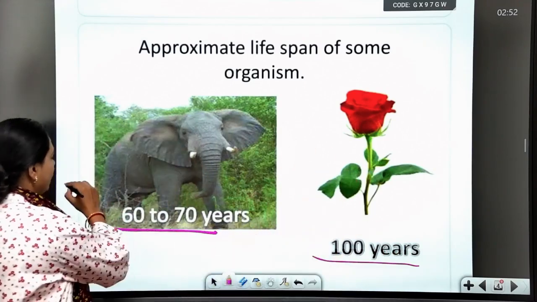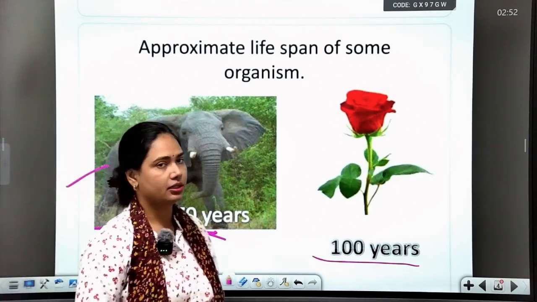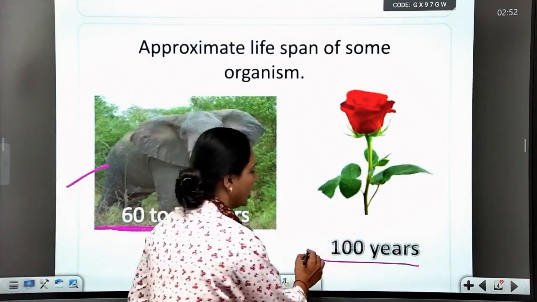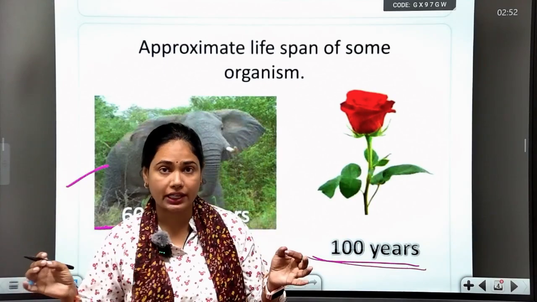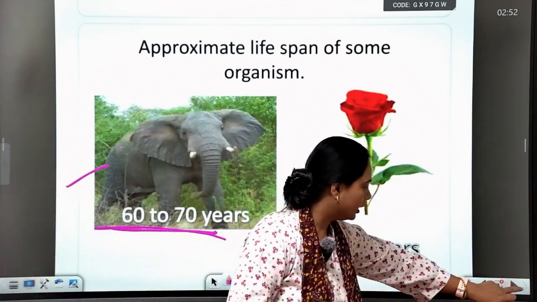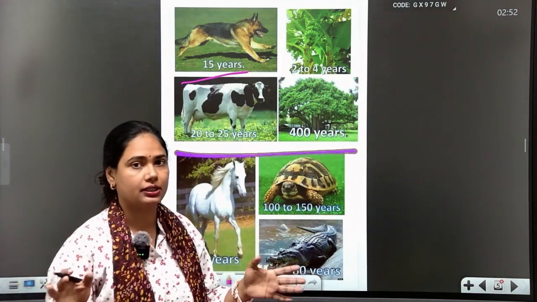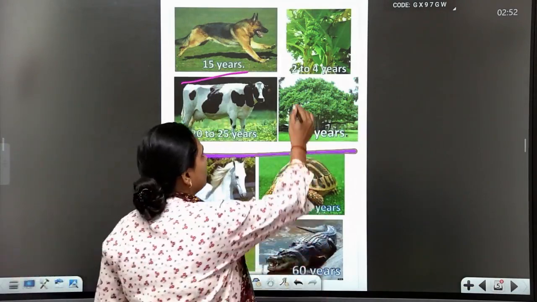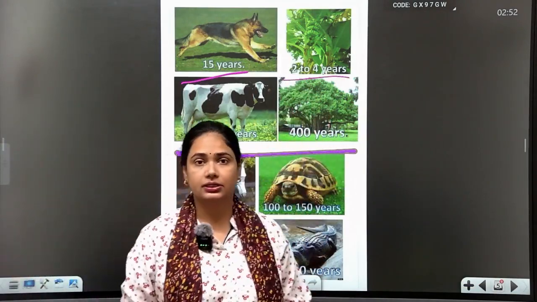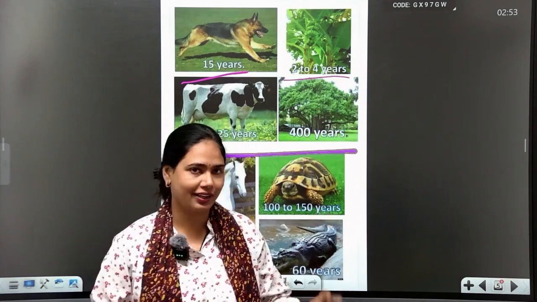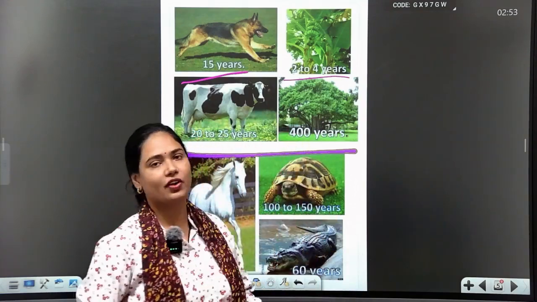First of all, elephant: 60 to 70 years. Rose plant: 100 years. Dog: 15 years. I also have a dog, my dog's name is Lancy.